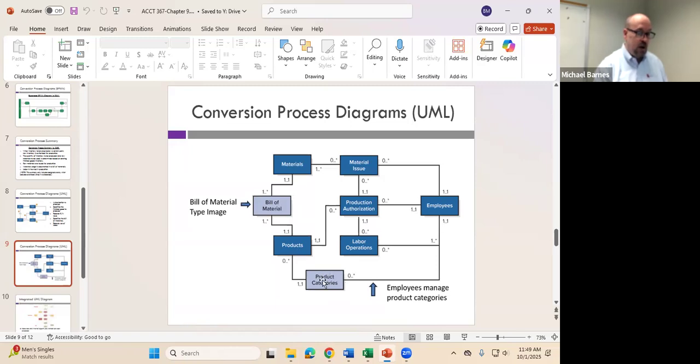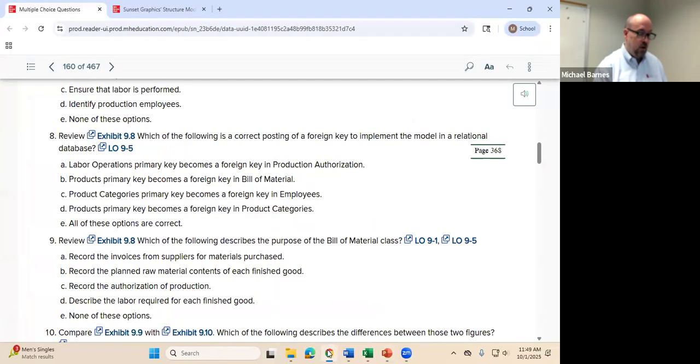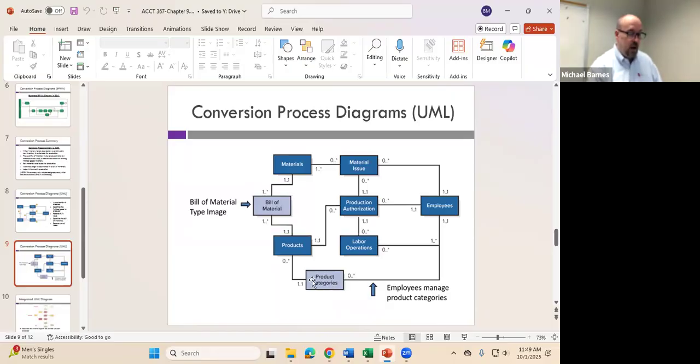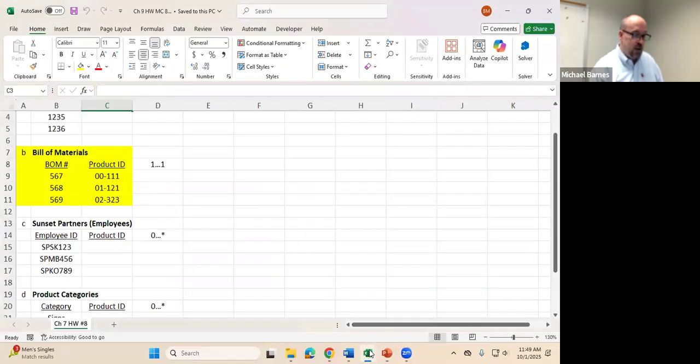Products is product categories key. So basically, products become a primary key for product categories. So again, it's a 0-to-many relationship, so we can't actually have an association there. What about the situation with bill of materials?